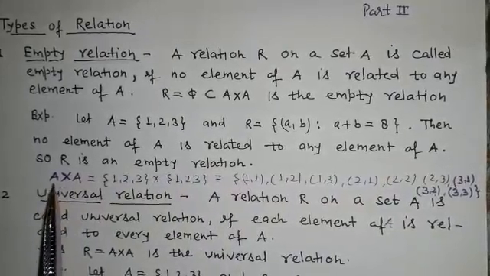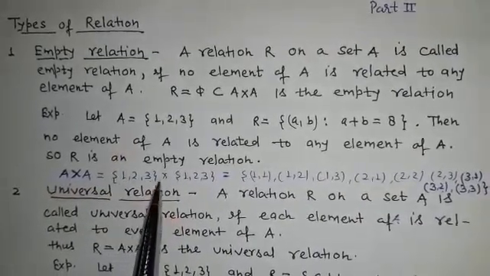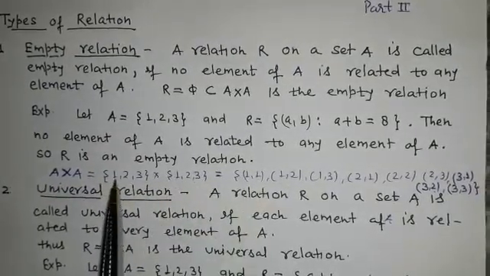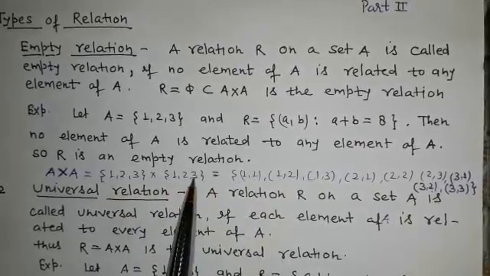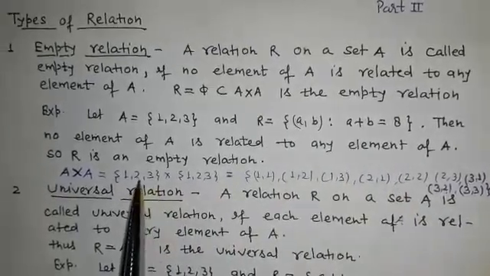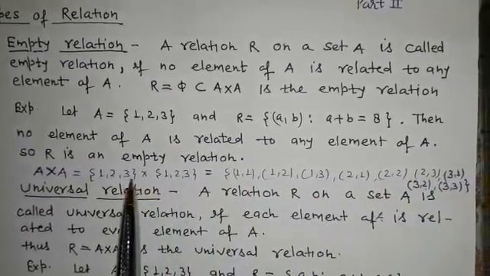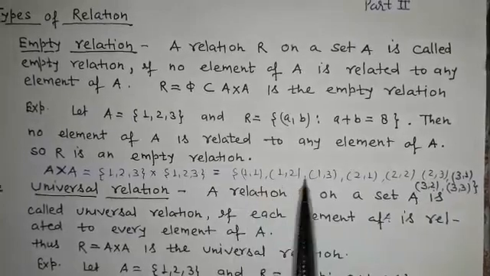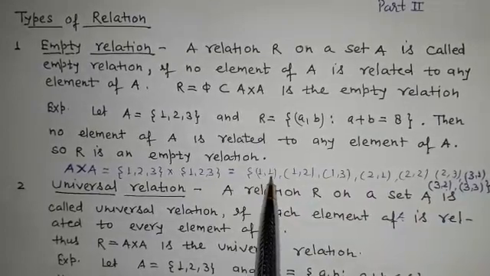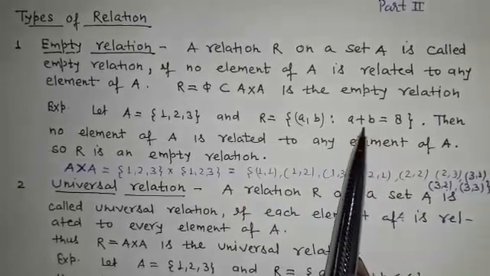See here, if you find the Cartesian product A cross A equal to {1, 2, 3} cross {1, 2, 3}, it equals {(1,1), (1,2), (1,3), (2,1), (2,2), (2,3), (3,1), (3,2), (3,3)}. In each ordered pair, the sum of the two elements is never equal to 8. That's why it is an empty relation.